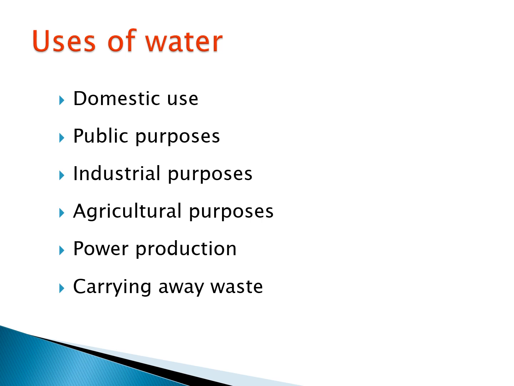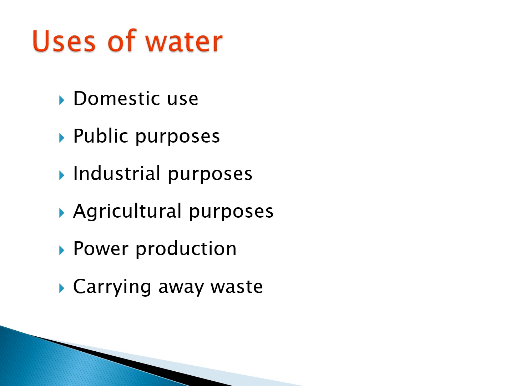Number 2, public purpose. The water which is used publicly to clean the roads, to maintain the parks, and to maintain some other public buildings. Number 3, industrial purpose. The water which is used in industry. A large amount of water is used in different industries, mainly in the cotton, garments and leather industries. A lot of water is required for cleaning, for finishing and some other purposes.